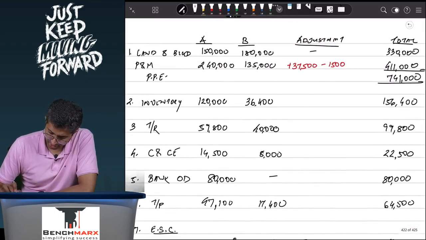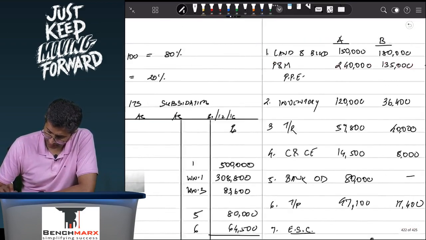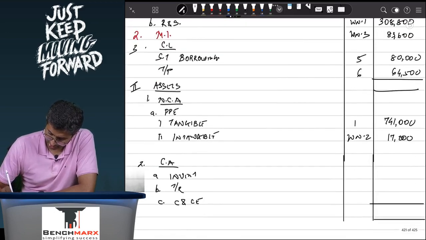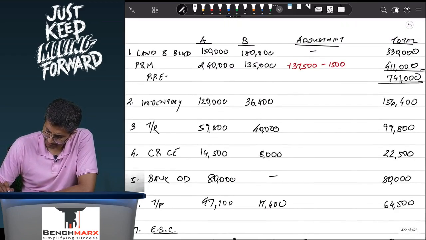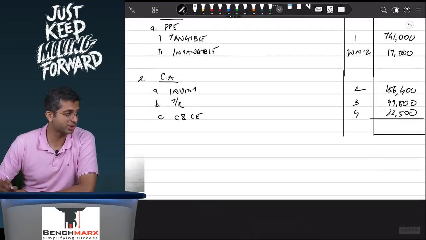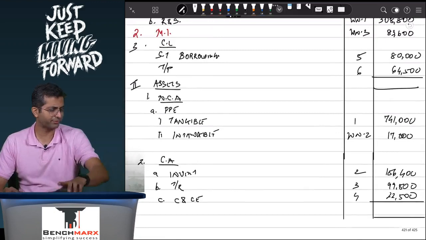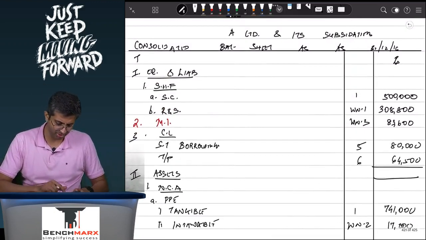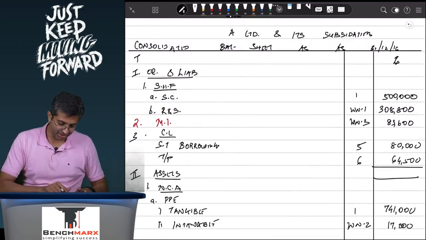Inventories over here will be 156,400. 99,800 on trade receivables and 22,500 for cash. So this is how your entire process will flow. We have tried to solve one full problem to the best extent possible. Pray to God that your balance sheet tallies.